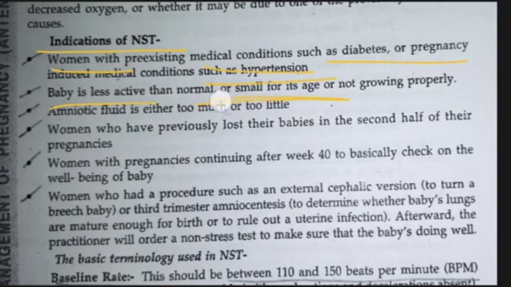And mainly if the baby is small, if the baby is not growing properly, for them also we advise to undergo this examination. And if the amniotic fluid is too less or too more, we'll come to know by observing itself. If the womb is very big, that is, amniotic fluid is more. If the womb is very small compared to the months, then the amniotic fluid is less. Even in that condition, we will advise the mother to undergo NST.